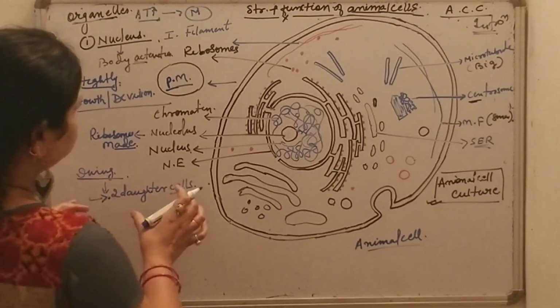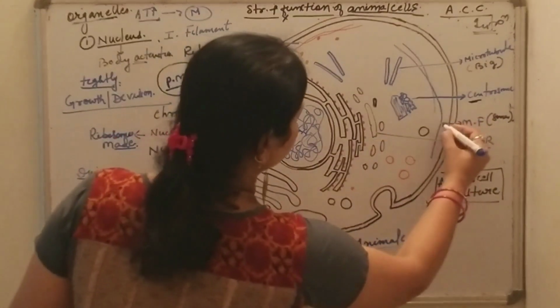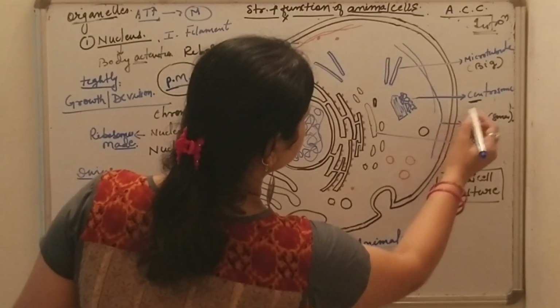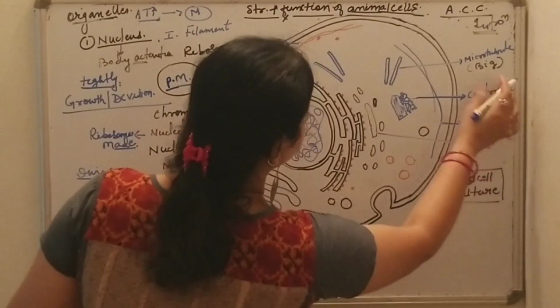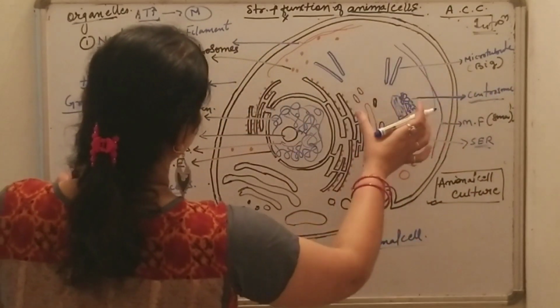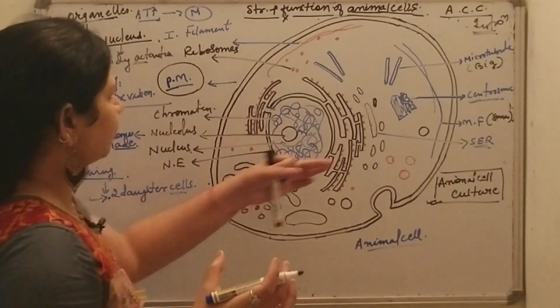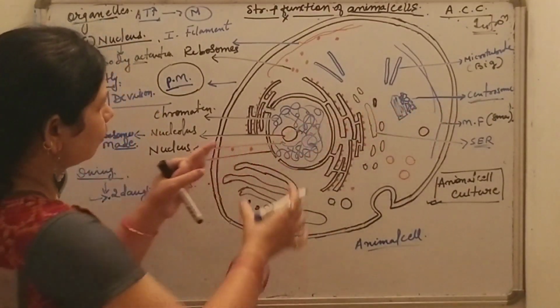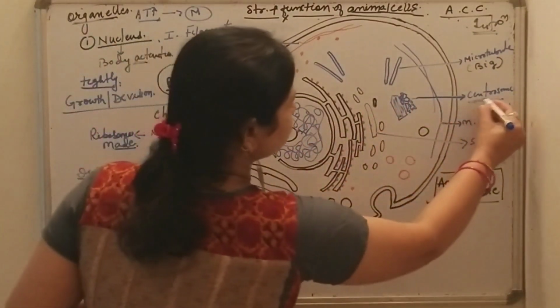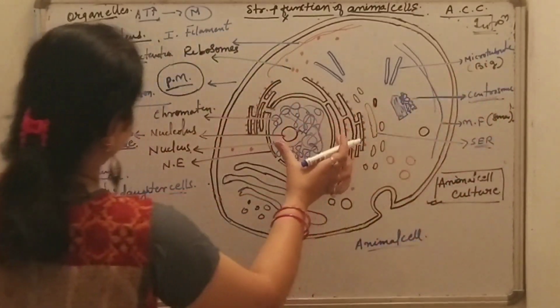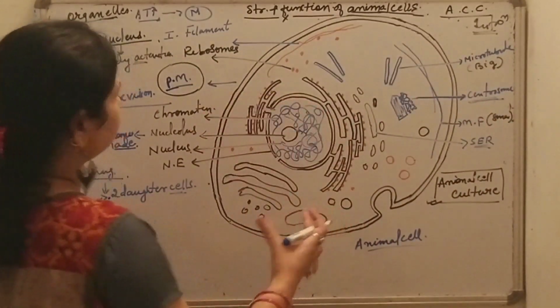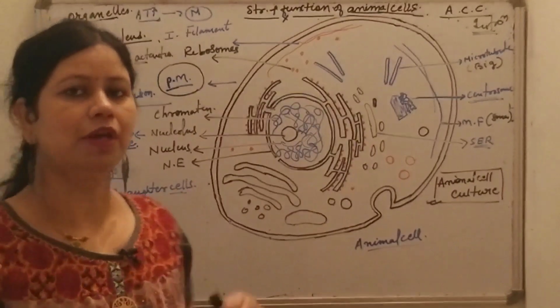And what about the centrosome? This is the centrosome. What is the function of the centrosome? Organelles known as centrosomes help the DNA to organize at the time of cell division.